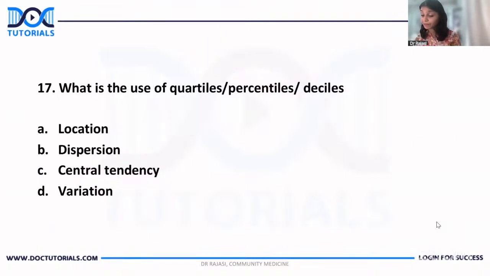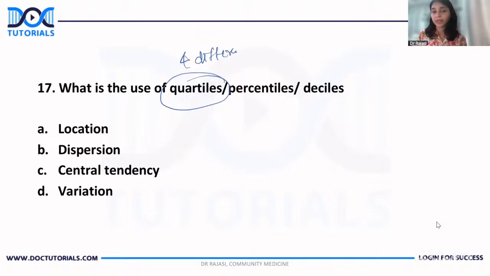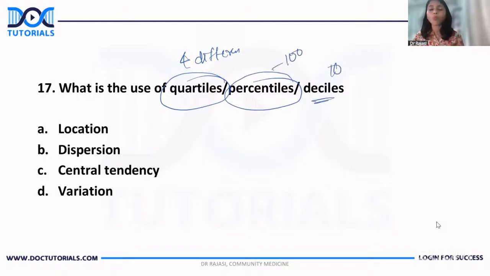What was the next question? What is the use of quartile, percentile, deciles? We know that quartile means you are dividing the data set into 4 different parts, right? Percentile means 100 parts. Decile means 10. Now, what are these indicating? Even otherwise, you know that for your PG entrance exam, that means for your NEET, we have percentiles, right? So percentile will tell you about your position. See where exactly you are standing.